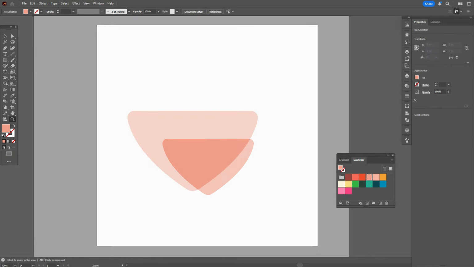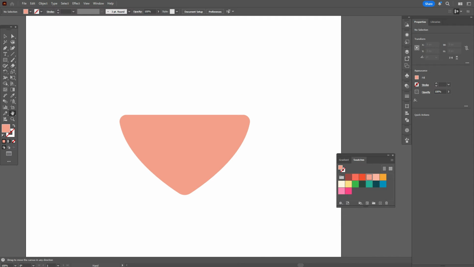Now let's take dark brown color and pen tool and let's draw the next shape here. Okay, like that.